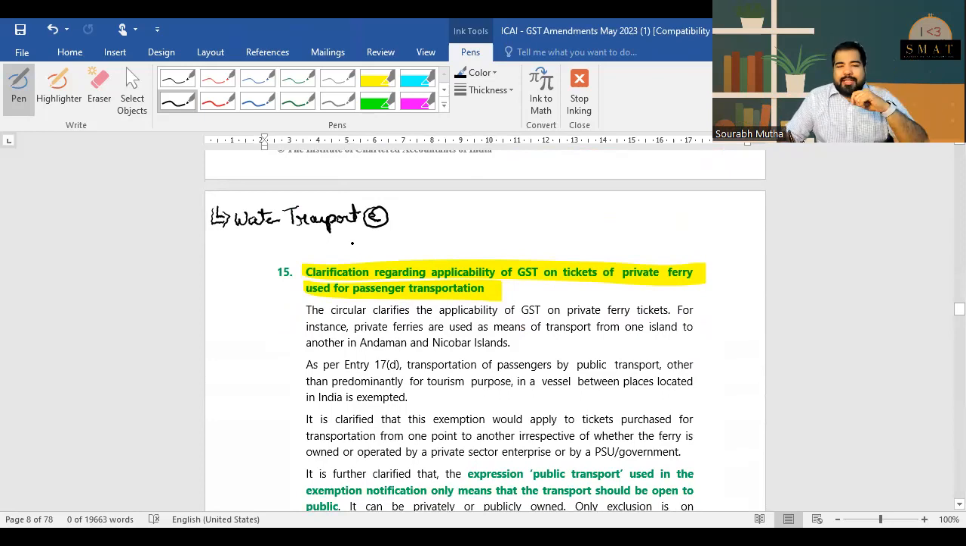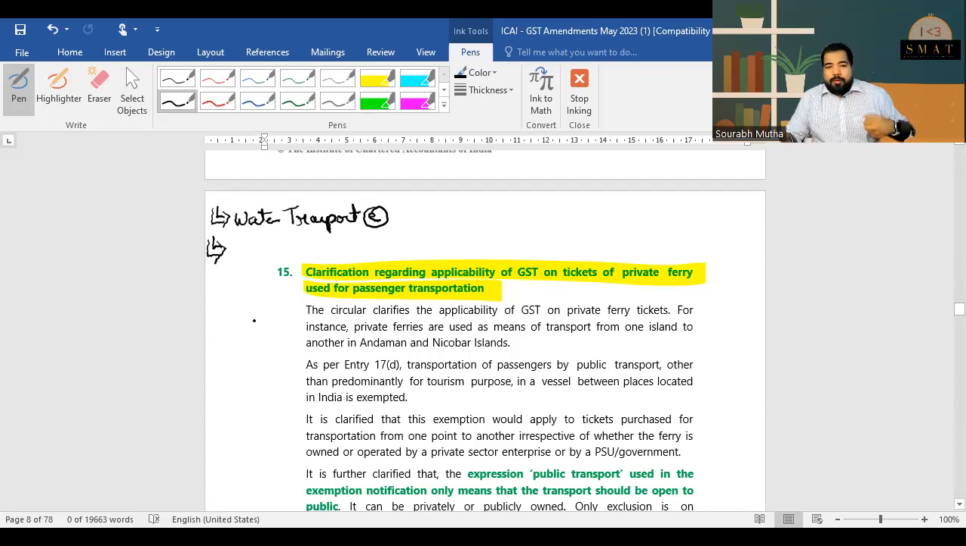Now, what about ferries which are private? For example, in the Andaman and Nicobar Islands, there are many small islands and private ferries which go from one island to the other. Again, the same thing, they are exempt unless it's for tourism. All right, so there goes the exemption chapter. It was a big chapter, but finally it's out.